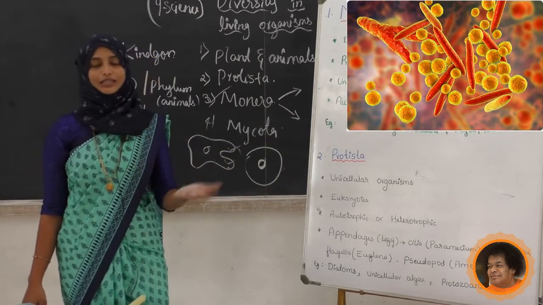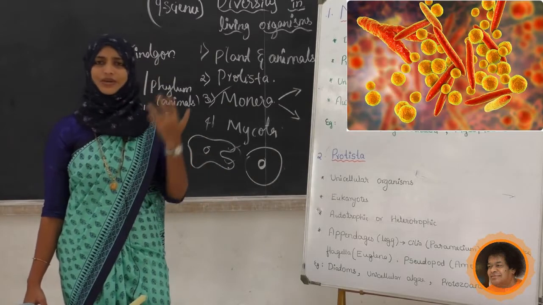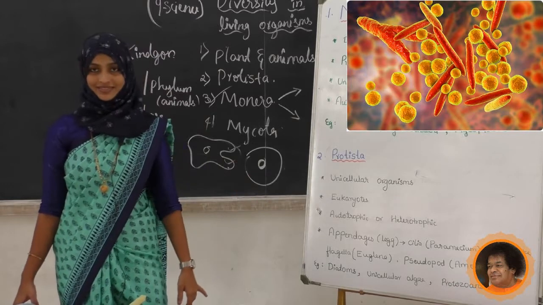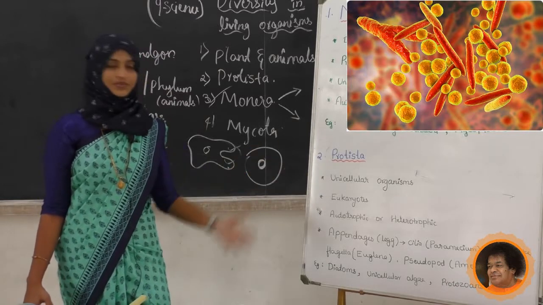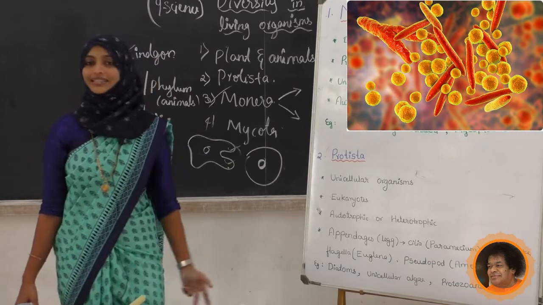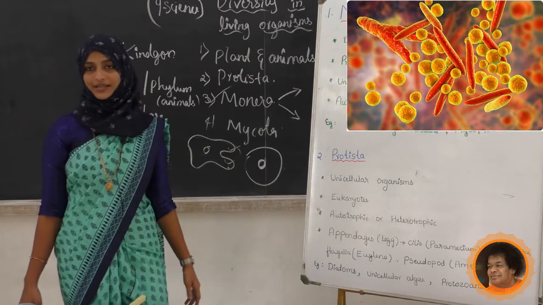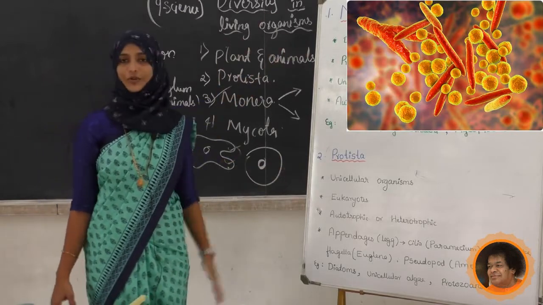For example, all the protozoa, amoeba, paramecium, and so on. Also some unicellular algae like Chlamydomonas, and diatoms, come under this. These are the Protista kingdom. What is the difference between Monera and Protista?